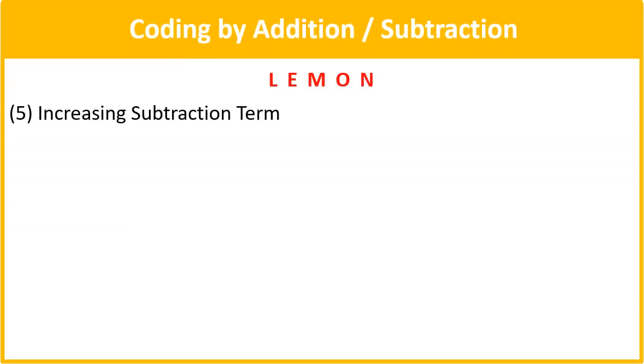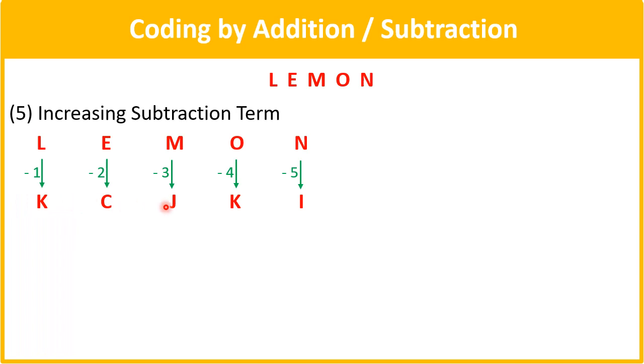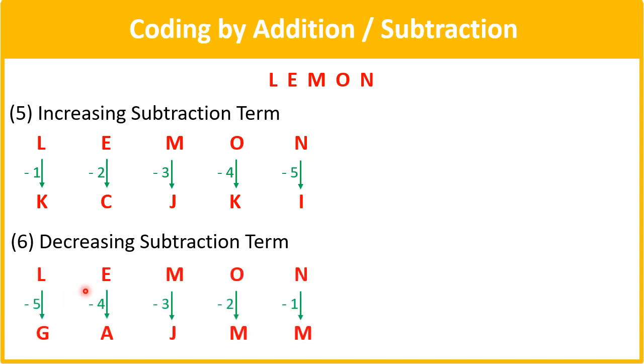So next is increasing subtraction term. So -1 -2 -3 like this, and this will be what the coded word will be. Okay, for example, if we go 2 alphabets before E we get C, 3 alphabets before M we get J, like that. Or it can be a decreasing subtraction term, -5 -4 -3 -2 -1. Okay, this can be the way of coding.